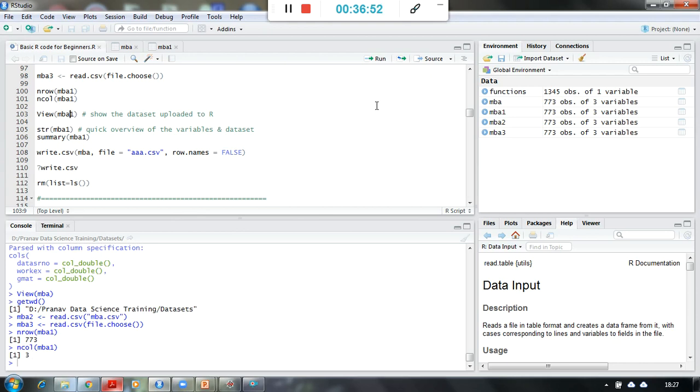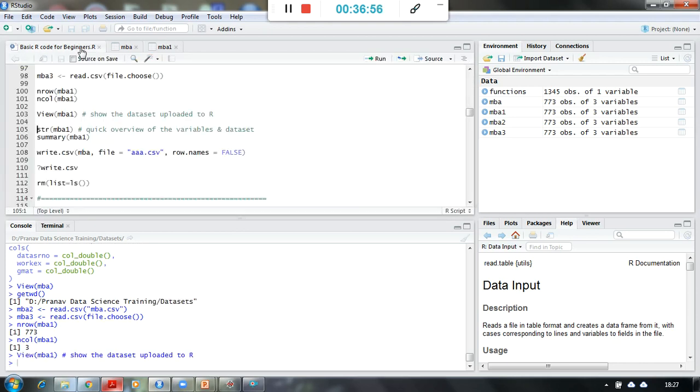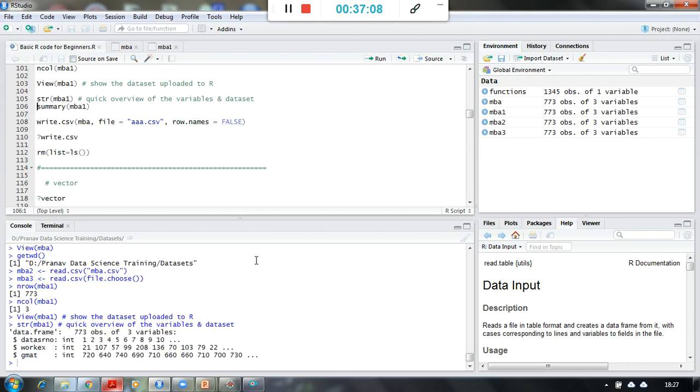View MBA1 means show me the data, right? So these are the simple functions: number of rows, number of columns, viewing the file. If I want to see the structure of this particular data set, str means structure. So structure will give me the basic and quick overview about the variables and their data types, etc. And some values, as examples, which are contained by those variables. So this is a structure for you.